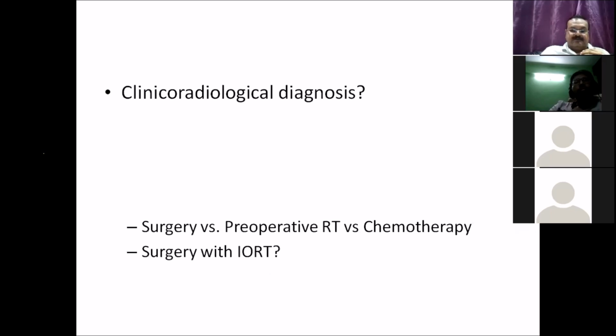Second, intraoperative RT, yes, if the facilities are available, it can be beneficial because you can shield the organs during surgery. Pre-op chemotherapy, again, sir, we don't have any evidence to support pre-op chemotherapy in a resectable tumor.